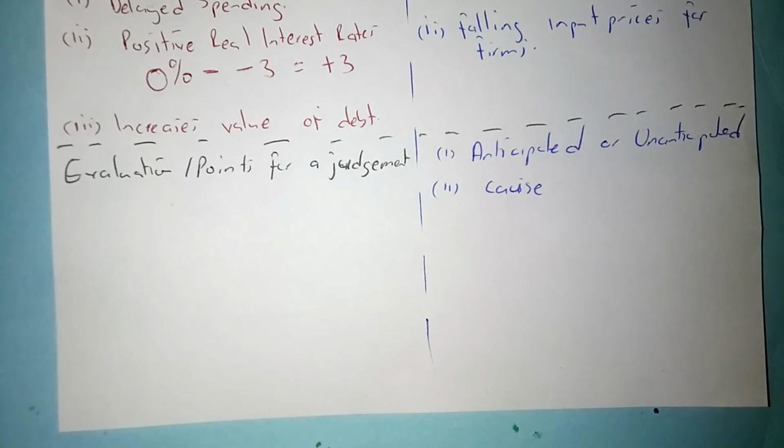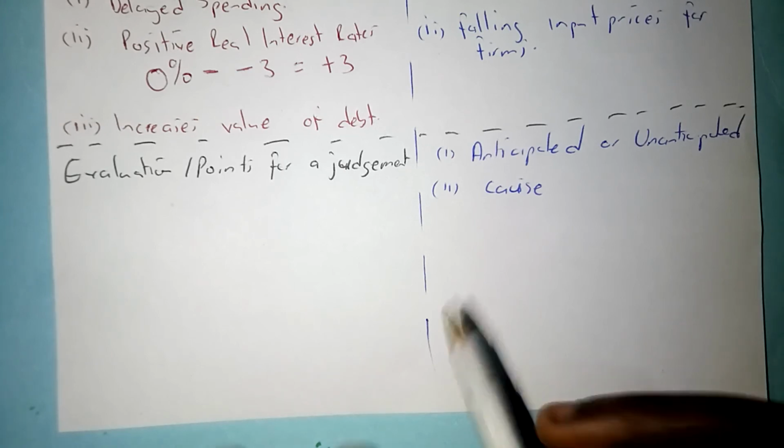If it is anticipated, it's dangerous for the economy, it's deadly. You don't want to mess with that type of deflation. But if it is unanticipated, it's actually going to encompass some of the major benefits for the economy. It's going to come with higher growth, and also lead to falling prices for consumers and falling input prices for firms. So that is actually going to be very beneficial to the economy.